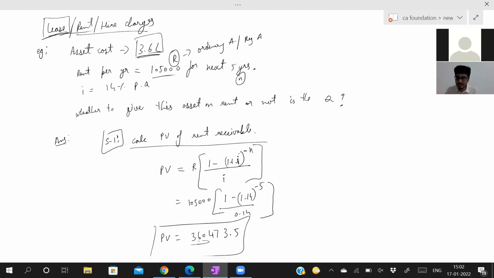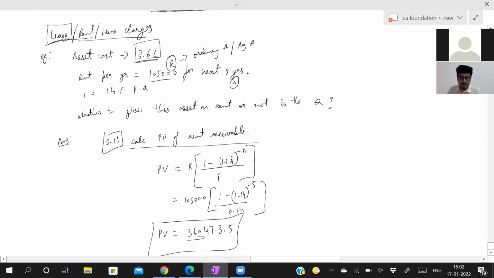So if the present value of the rent receivable is less, for example 1 lakh 60, will I give it on rent? No, I'm not a fool. When the market rate is 14%, I will not give it to him for 1 lakh.